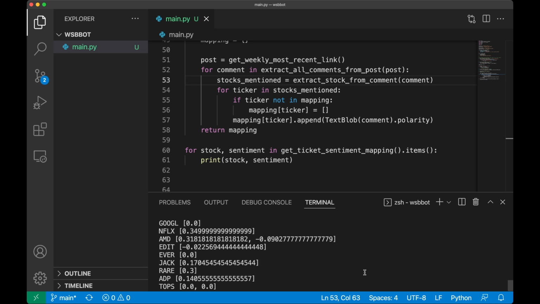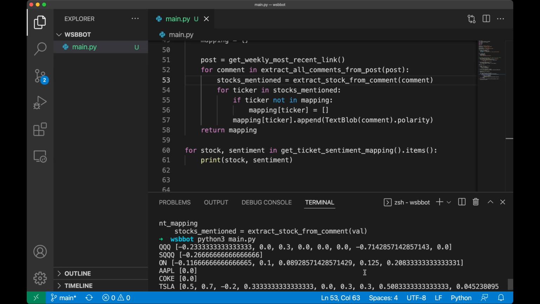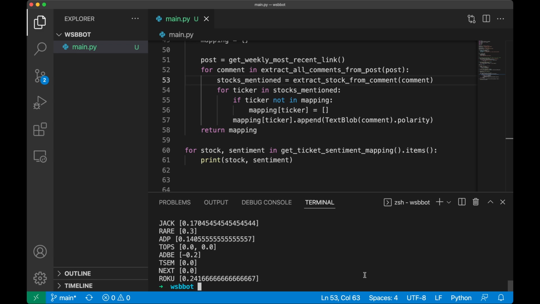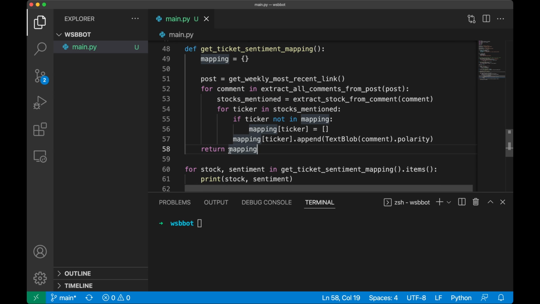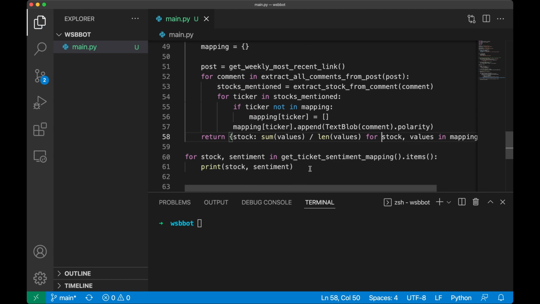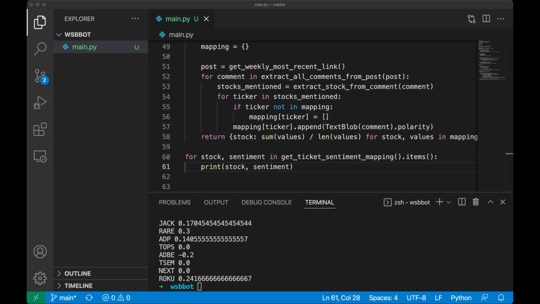If you'll notice, we don't really care that much about what each individual comment says. Again, we want to get an overall view of the subreddit's view towards a certain ticker. So we want to average these values. I'm just going to do some hacky in-place Python operation to return the average instead of a list. Now if we print these again, you'll see that we have the stock ticker and then WallStreetBets sentiment towards that ticker on a given day. So now we can go and make trades using this info.